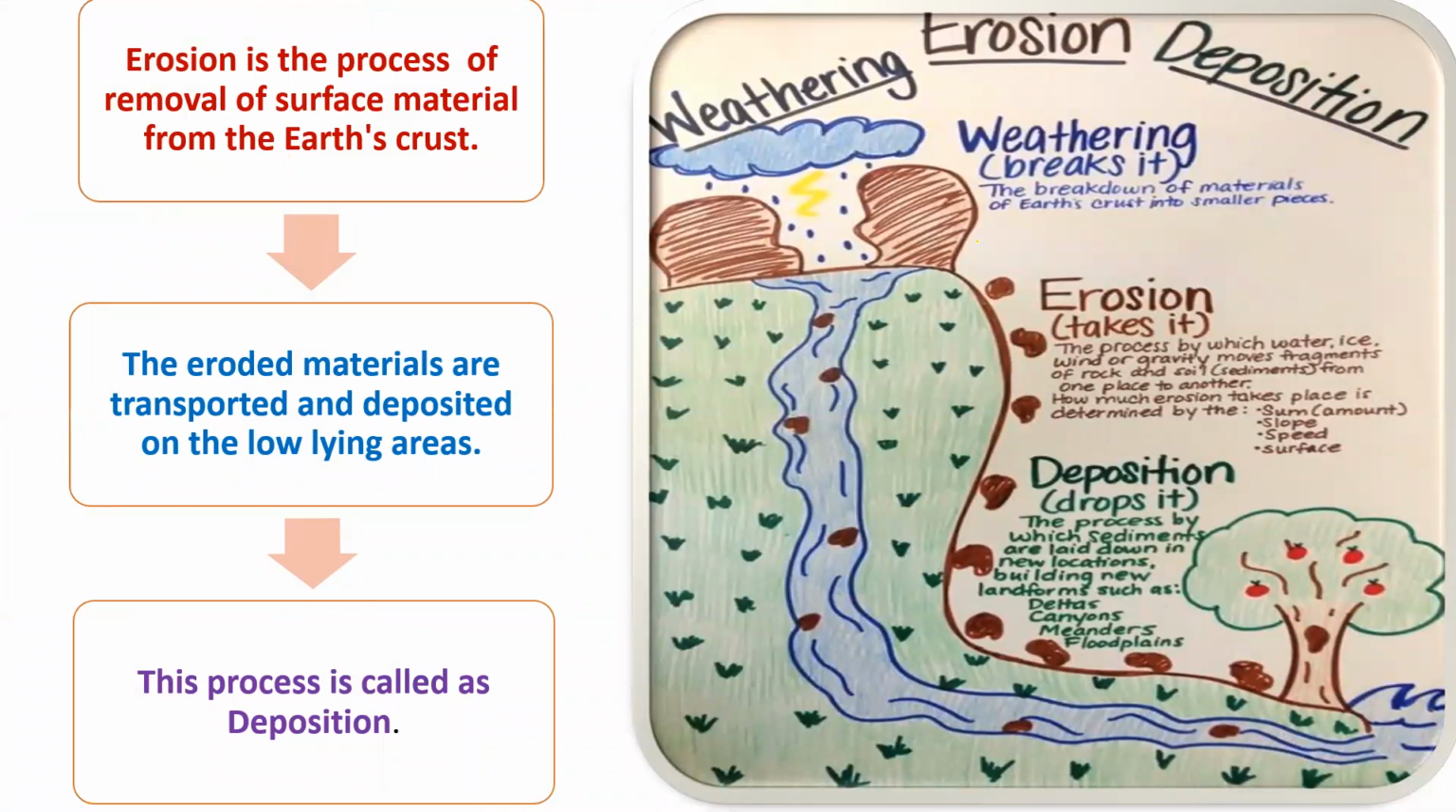So what is erosion? Erosion is the process of removal of surface material from the Earth's crust. The eroded materials are transported and deposited on the low-lying areas, and this process is called deposition. Weathering is nothing but the breaking of rocks. Erosion is taking the broken parts, that is transporting them, and dropping them somewhere is called deposition. And these third order landforms are mostly formed by these three processes.